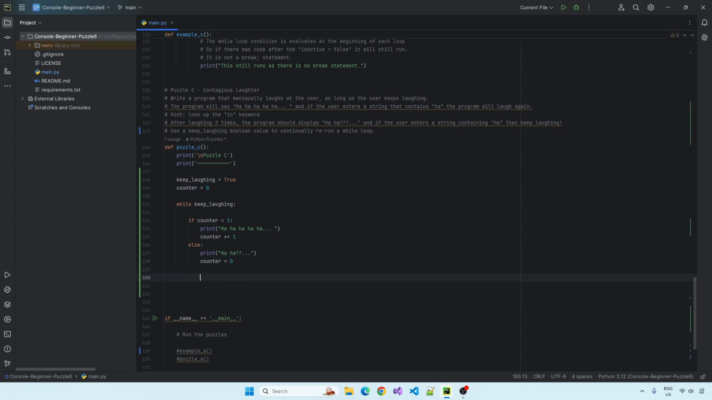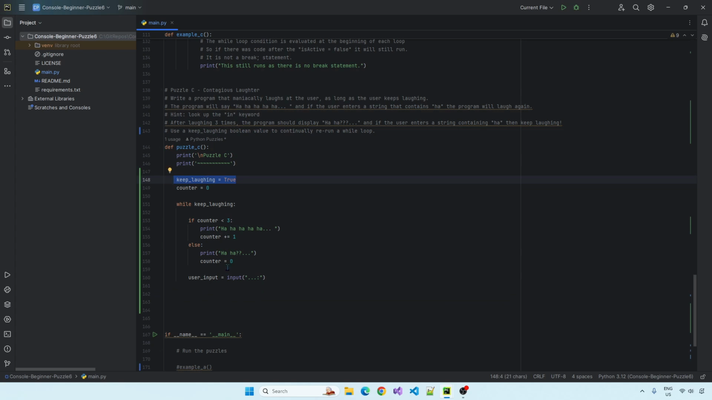Now, also, we're just going to continue on in this while loop. We need to then get the user input. It can be whatever, maybe just, whatever. Don't even need to put anything in there. And then after this, we're going to get user input, and based on the user's input, we have to toggle this keep laughing flag.